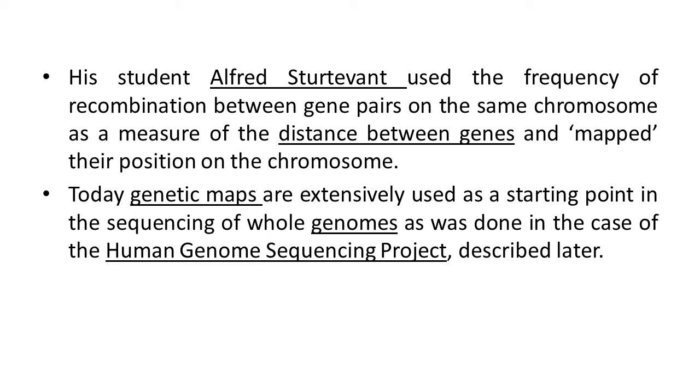Today genetic maps are extensively used as a starting point in the sequencing of whole genomes, as was done in the case of the Human Genome Project, which we will study in detail in some chapters. So this discovery is very useful to study linkage and recombination.